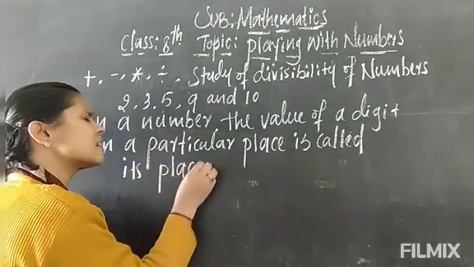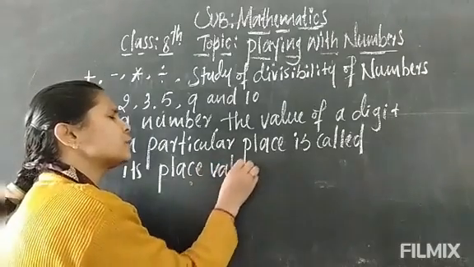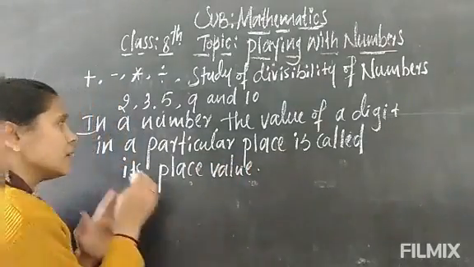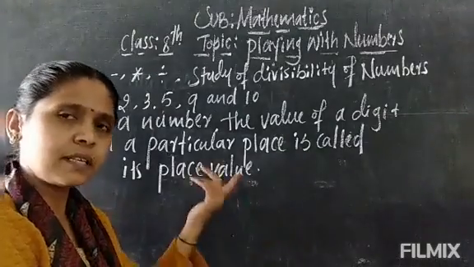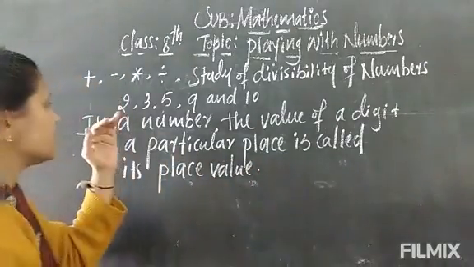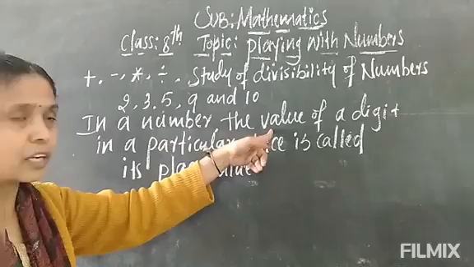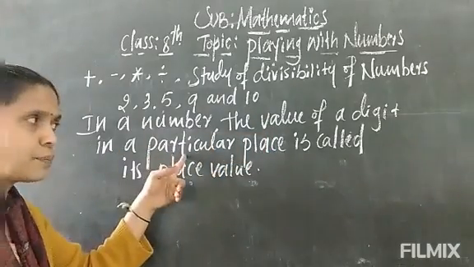Yes, of course, this is a correct term. We know that. For example, 570: 5 is in the hundreds, 7 is in the tens, and 0 is in the ones place. So for any number, the value of the digit is in a particular place.